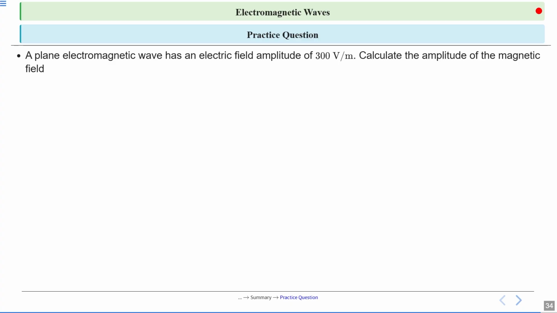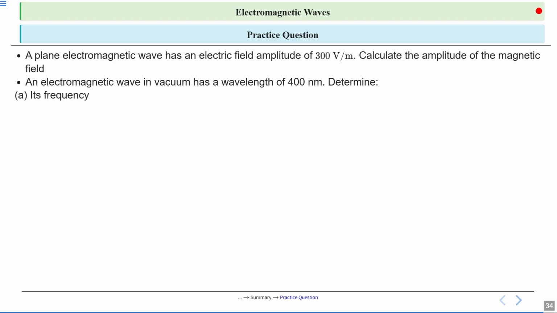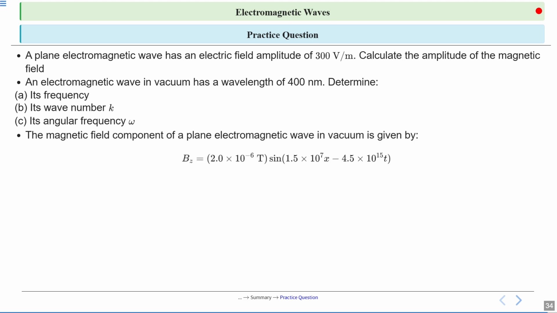There are some practice questions. A planar electromagnetic wave has an electric field amplitude of 300 volt per meter. Calculate the amplitude of the magnetic field. An electromagnetic wave in vacuum has a wavelength of 400 nanometer. You have to determine its frequency, its wave number k, and its angular frequency omega.